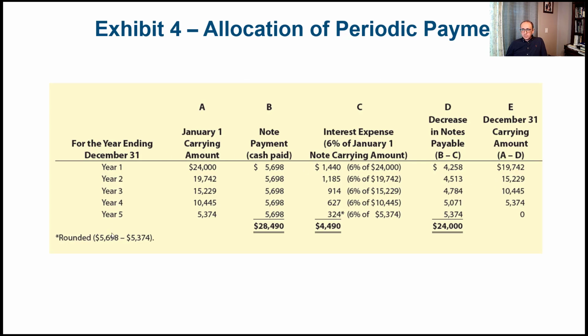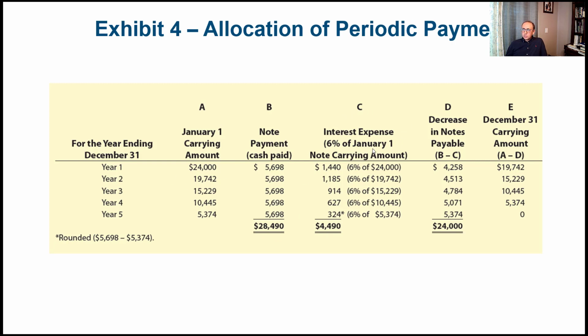So here we have the 5 annual payments that we need to make for year 1, year 2, 3, 4, and 5. And you can see here that the carrying amount was $24,000, which is the value of the note. We have regular cash payments over the 5 years. As you can see here, it's $56.98. It actually turned out to be a total payment of $28,490 compared to the $24,000. So the difference, the $4,490, is the total amount of interest paid during the 5 years. So during the 5 years, you're paying $4,490 for the amount that you're borrowing, which is the $24,000.